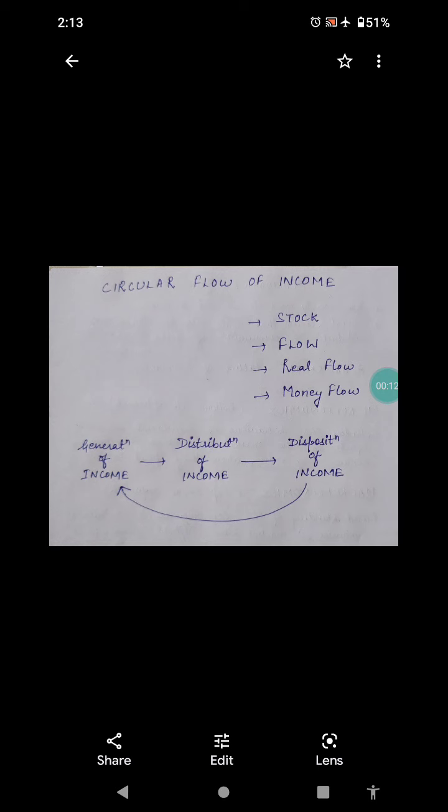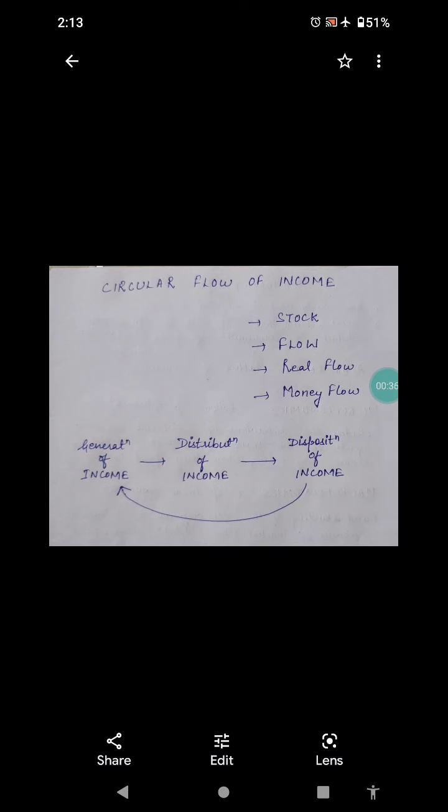Circular flow of income refers to the cycle of generation of income in the production process, its distribution among the factors of production, and finally its circulation from households to firms in the form of consumption expenditure on goods and services produced by them.